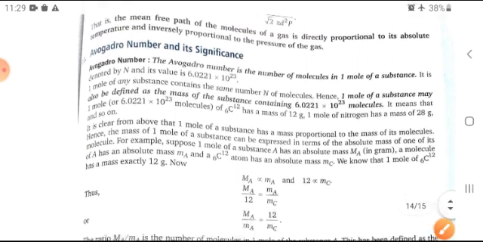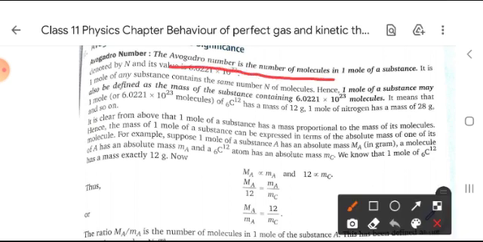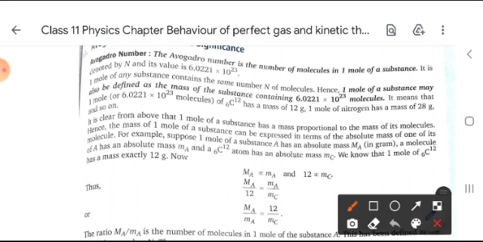Okay. Now, some uses are given here for the Avogadro number and its significance. First significance, the Avogadro number is the number of molecules in 1 mole of a substance. It is denoted by capital N, and its value is 6.0221 into 10 to the power 23. For example, carbon 12 has a mass of 12 gram, and it has 6.0221 into 10 to the power 23 molecules.